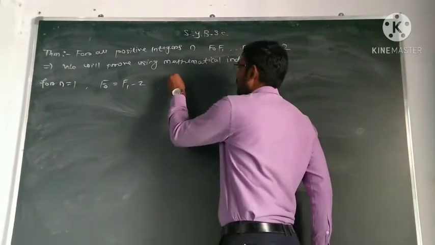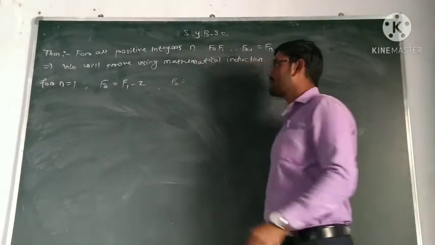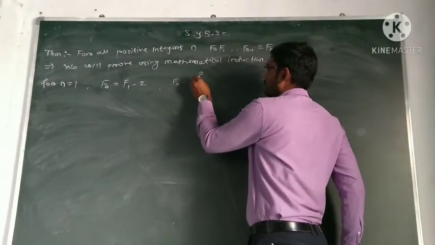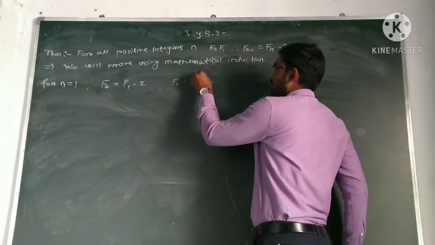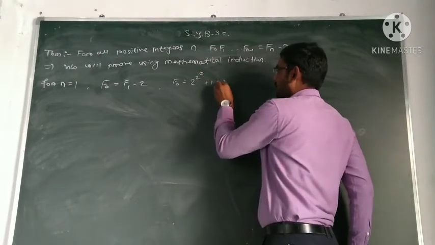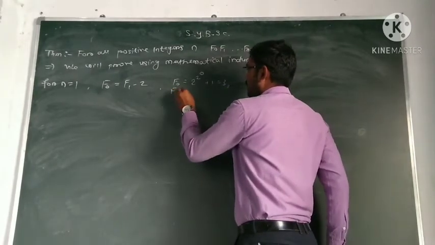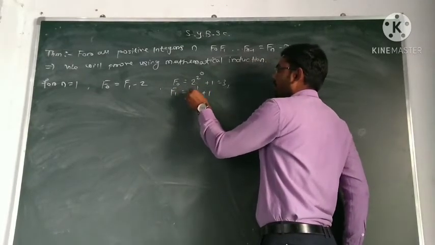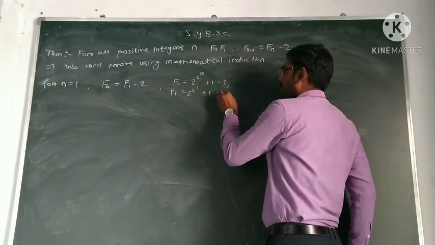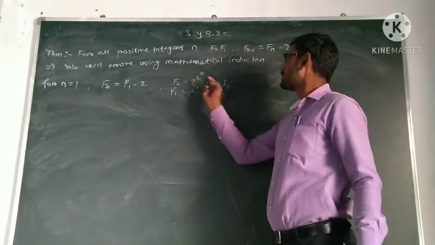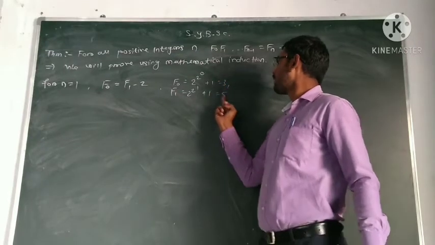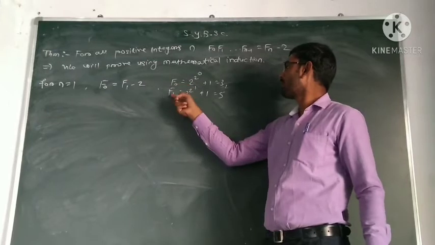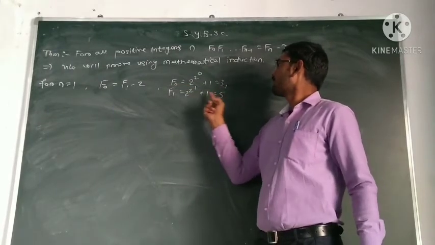We know the first Fermat number F0, putting n equal to 0, is 2 raised to power 0 plus 1. 2 raised to power 0 is 1, plus 1 is equal to 2 plus 1, which is 3. And F1 is equal to 2 raised to power 2 to the 1 plus 1. 2 raised to power 1 is 2, 2 raised to power 2 is 4, 4 plus 1 is 5. Now see, F0 is 3 and F1 is 5, and 5 minus 2 is equal to 3. So 3, which is F0, is always equal to F1 minus 2, that is 5 minus 2.